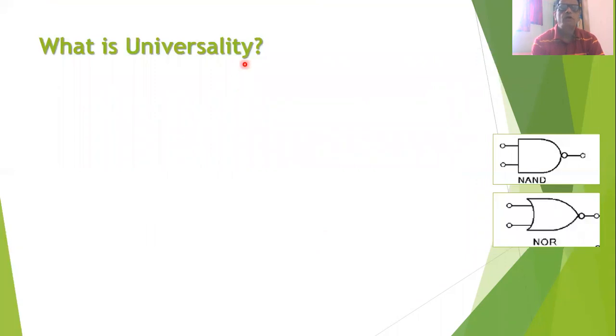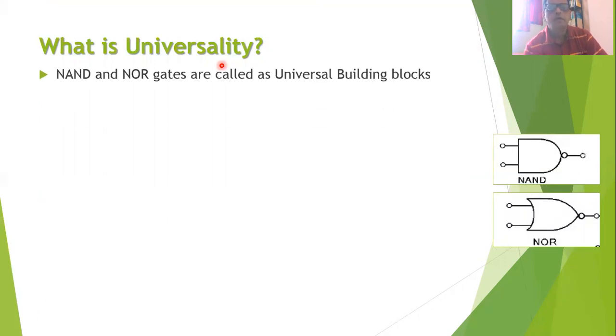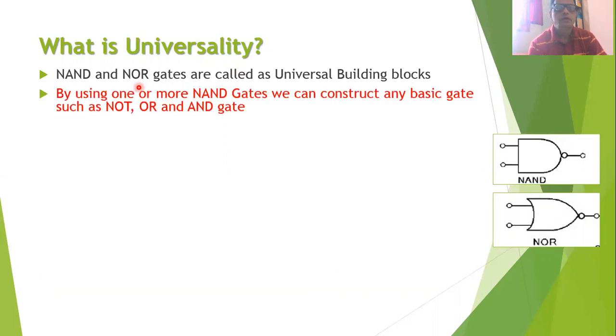So let us go for what we mean by universality or universal property of NAND gate and NOR gate. Now, in digital electronics, you will find that the NAND gate and NOR gate are being called the universal building blocks. That is, it is possible to construct any basic gate such as NOT gate, OR gate, and AND gate by using one or more NAND gates.